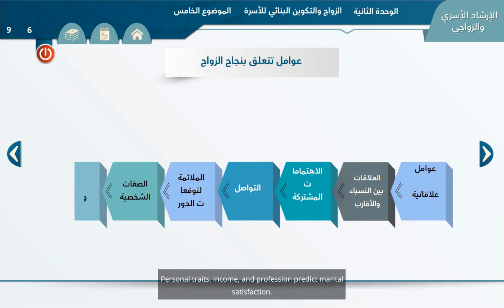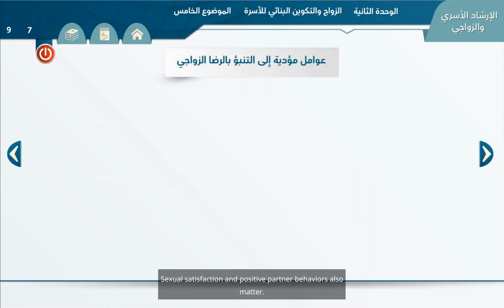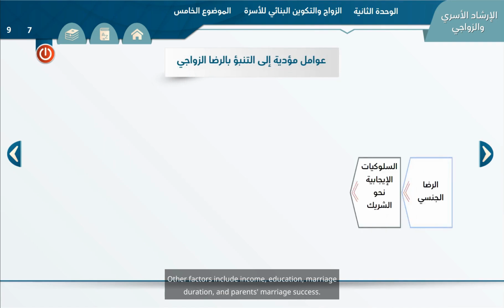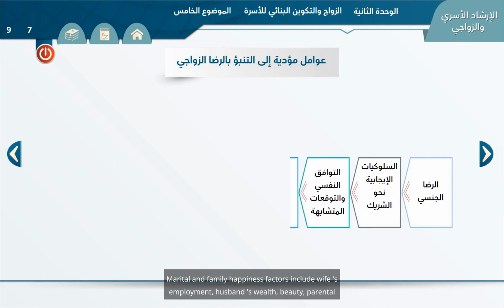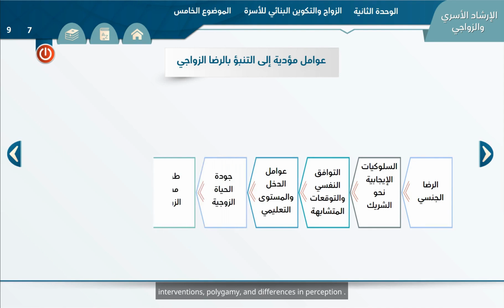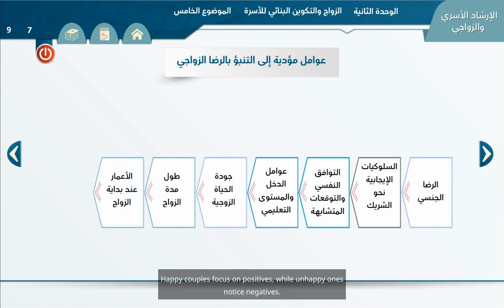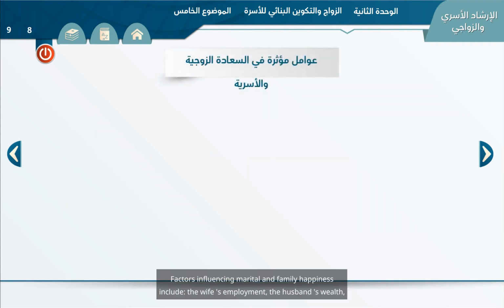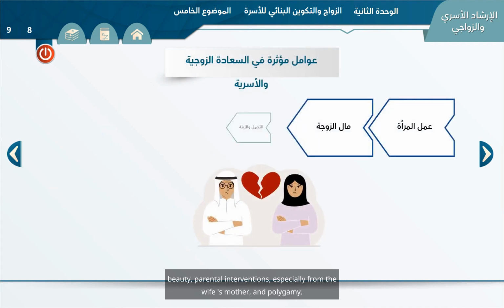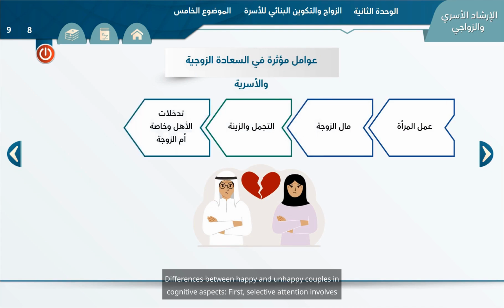Factors influencing marital and family happiness include the wife's employment, the husband's wealth, beauty, parental interventions, especially from the wife's mother, and polygamy. Differences between happy and unhappy couples in cognitive aspects.